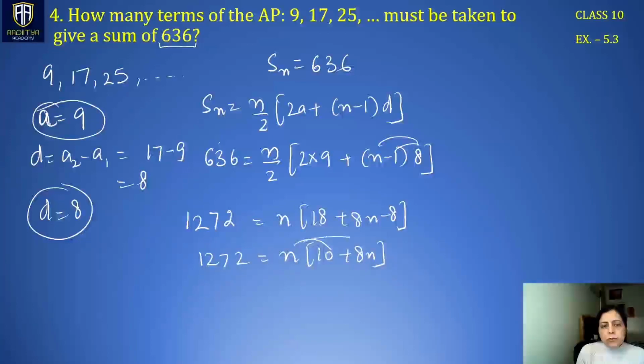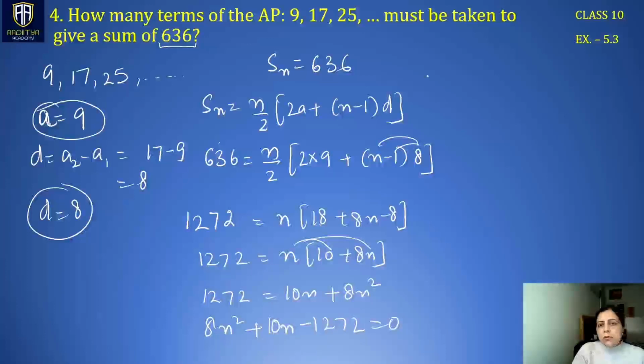So we have a quadratic equation: 1272 is 10n plus 8n square. So finally we take everything to the right hand side. 8n square plus 10n minus 1272 is 0. We can take 2 common from here.